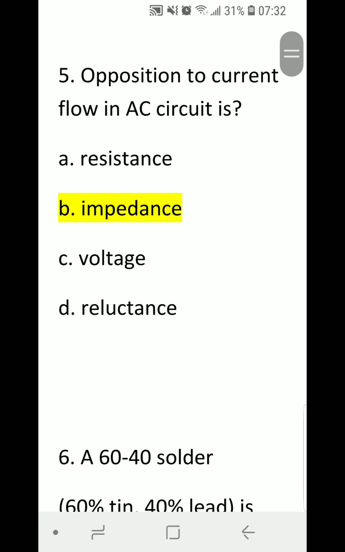Number 5. Opposition to current flow in AC circuit is A resistance, B impedance, C voltage, or D reluctance. Right answer is B impedance.